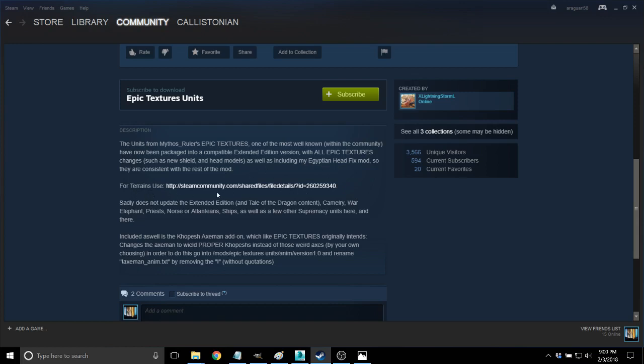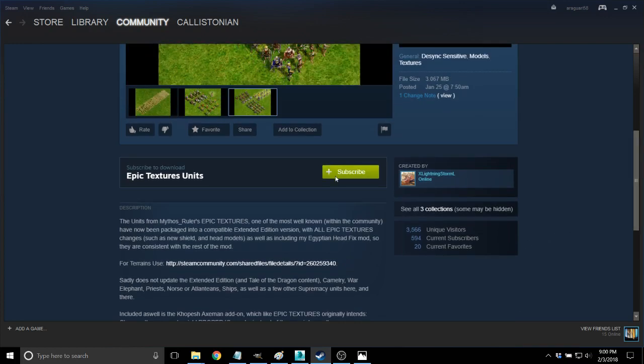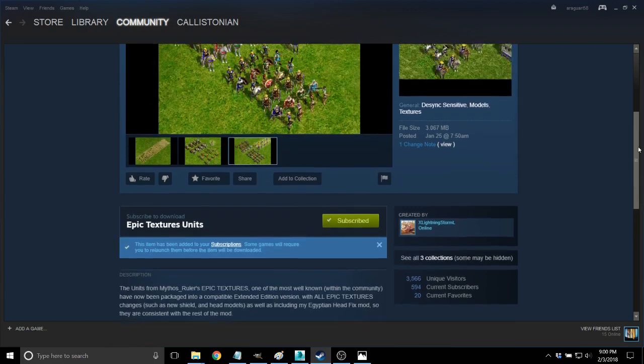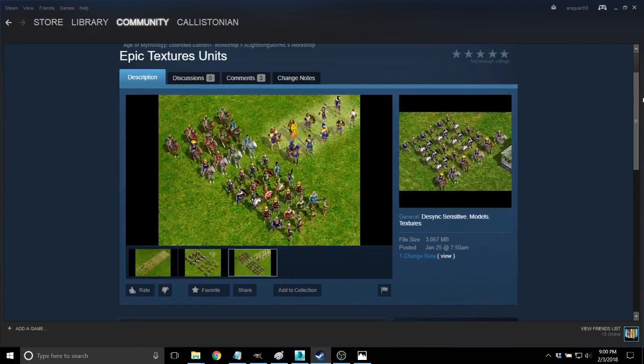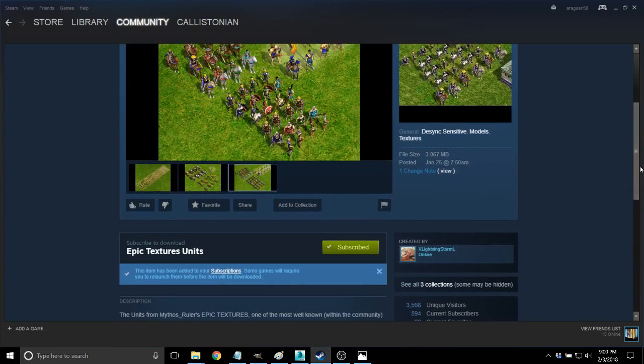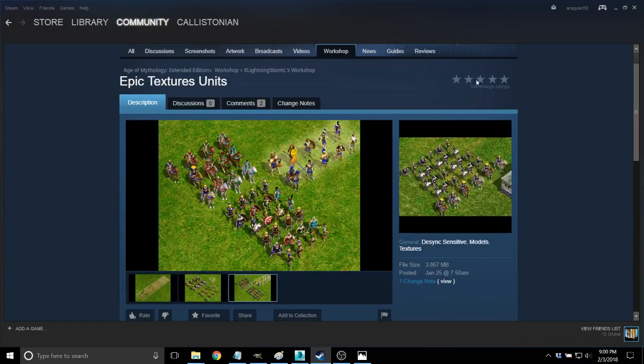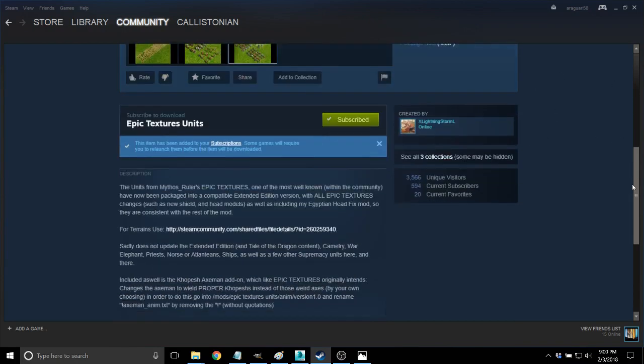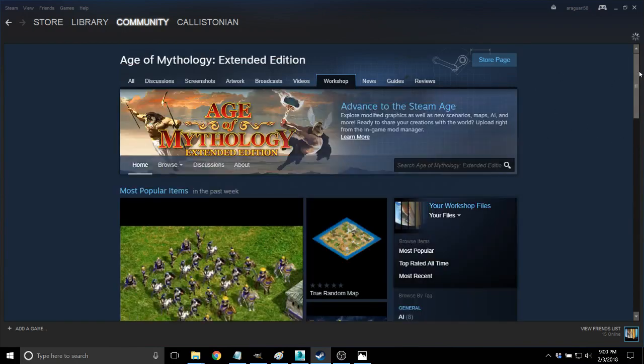Some terrain textures, it looks like, or I guess this is Sarah Games' mod, and it looks like it's only applying to the vanilla factions. Yeah, so it looks like just a basic texture pack, so we'll go ahead and subscribe to that. And one thing that you have to look out for, this is an example of a good mod that has been put together well, and you know what to expect. And obviously the modder knows what they're doing. It's not their first rodeo, so to speak.